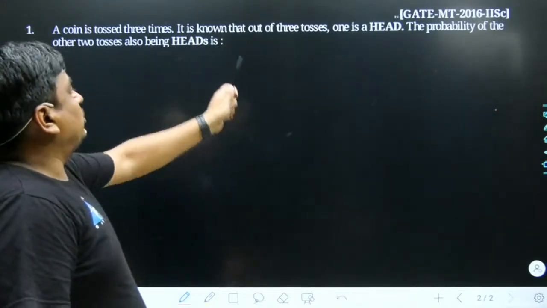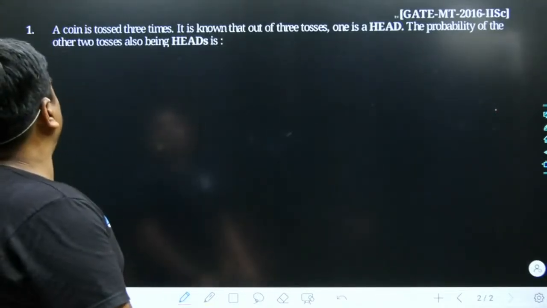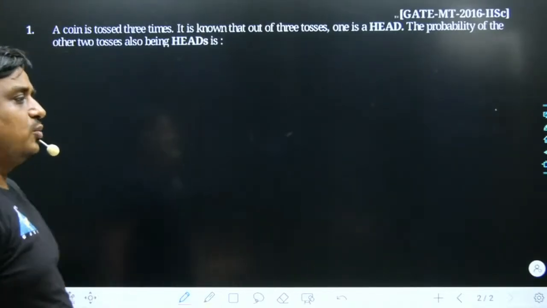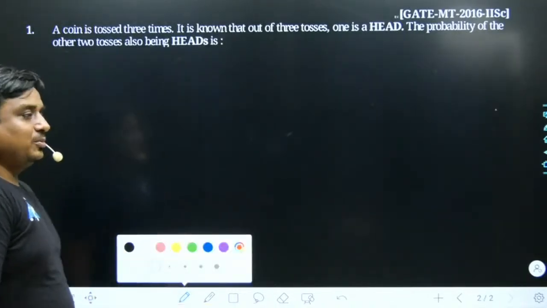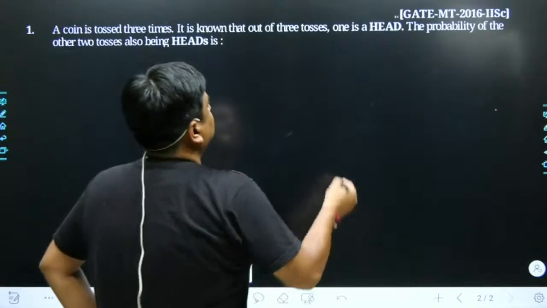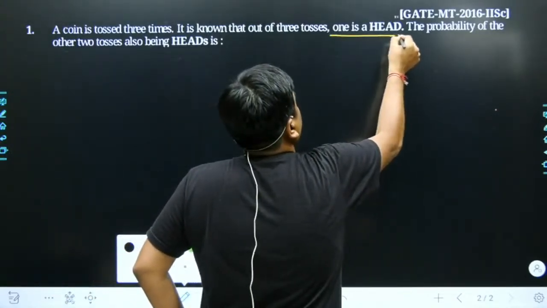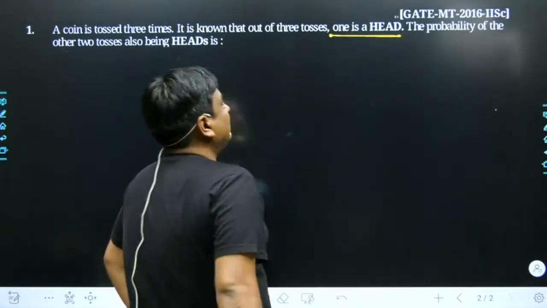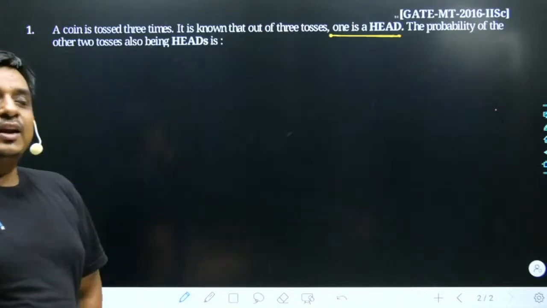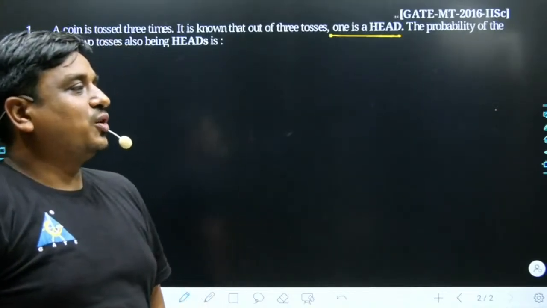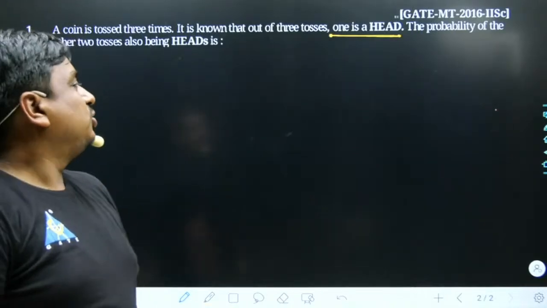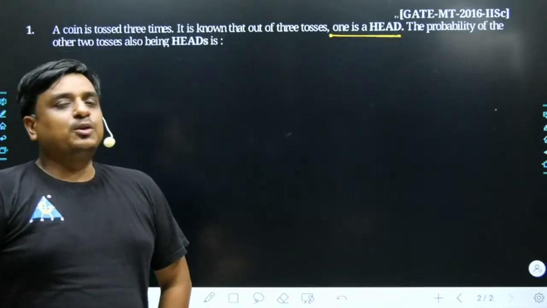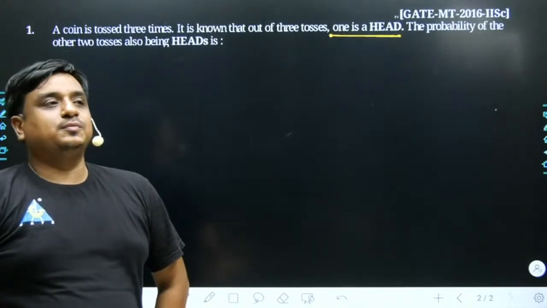It is known that out of 3 tosses, 1 is head. The probability of the other 2 tosses also being head is. May I know what would be its possibility? First of all, one important piece of data is already supplied. 1 head has already occurred. So I would request each one of you to read this problem carefully, and then only answer. Let me give you 1 minute. Within 1 minute, read the problem carefully and tell me what could be the best answer.